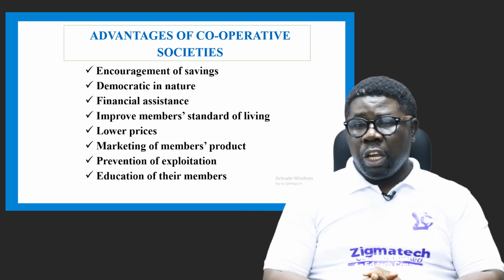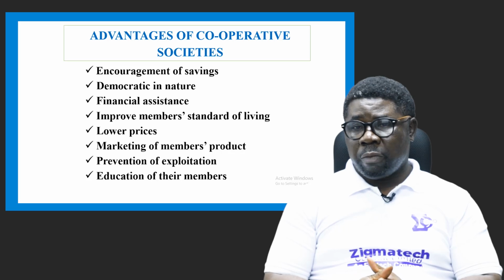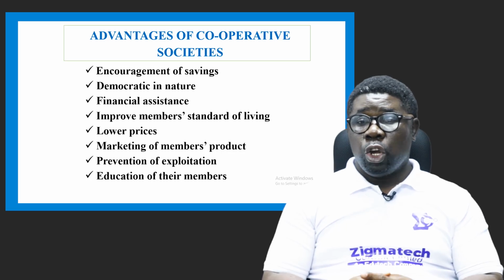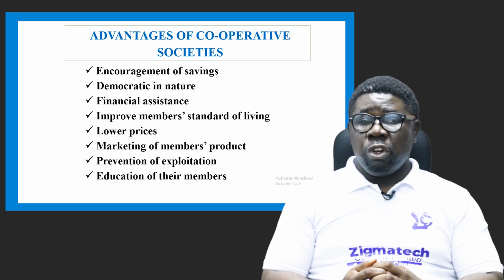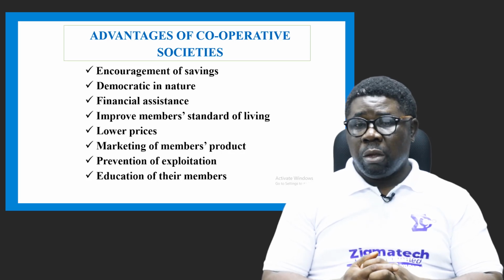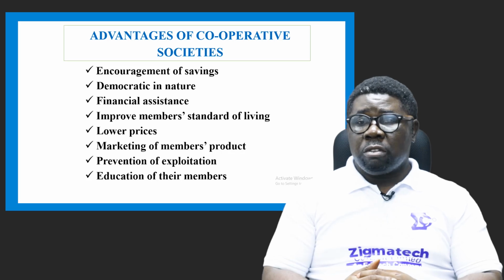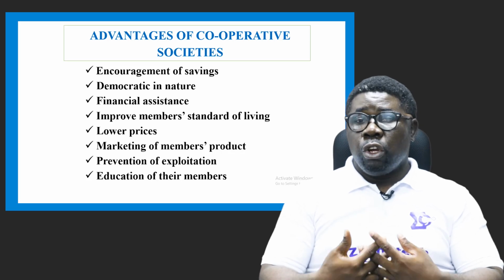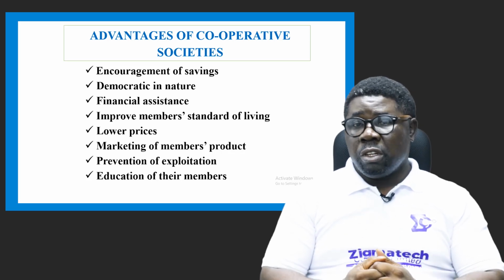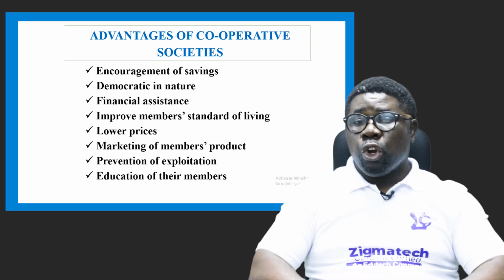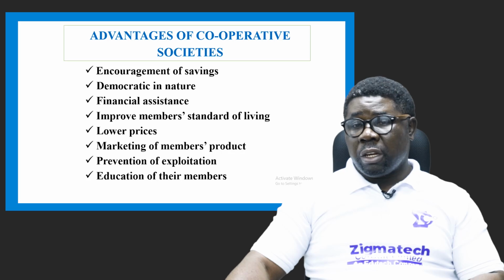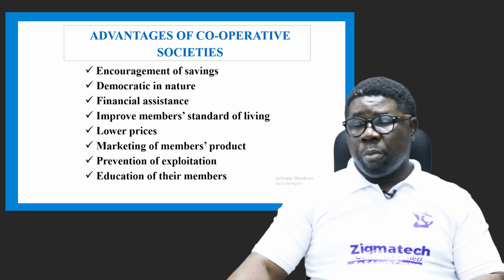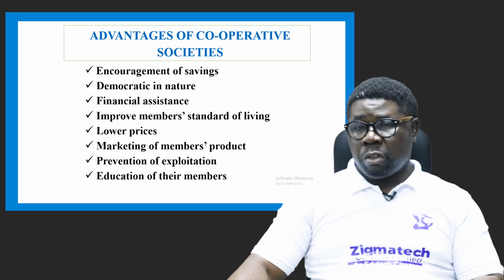Education of their members is another good advantage. They tell the members what is obtainable and teach them how to go about the business. They meet in meetings, inform the members of updates, and go ahead to do exactly what is obtainable. This helps to grow the society. When members are properly informed, there will not be reasons for the society to close down or to have any chaos.